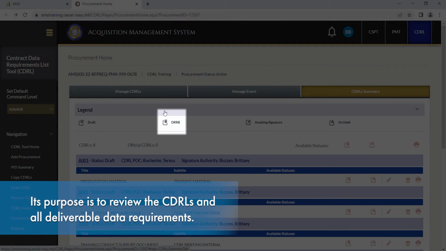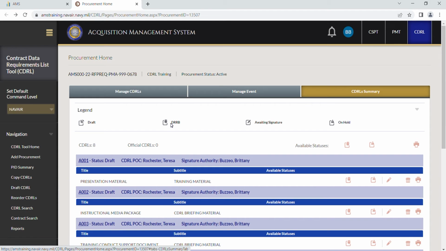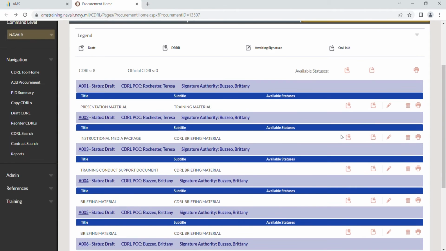The DRRB icon looks like a group of people inside a square. When this icon is listed next to a CDRL in the list, it indicates that the CDRL is ready to be moved to the DRRB status.